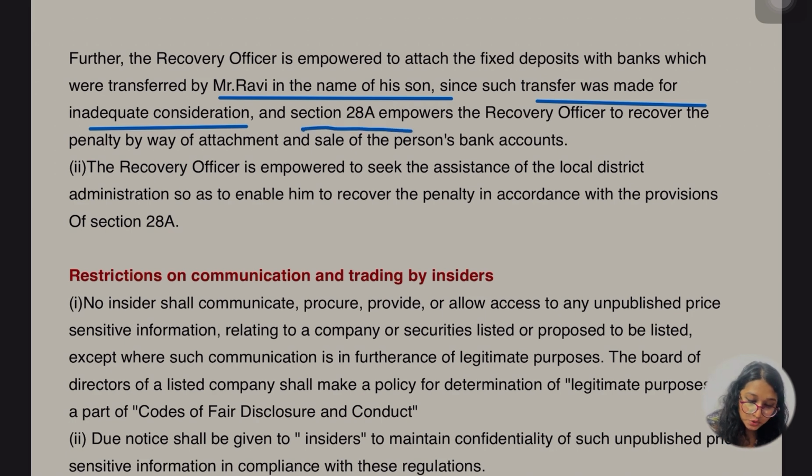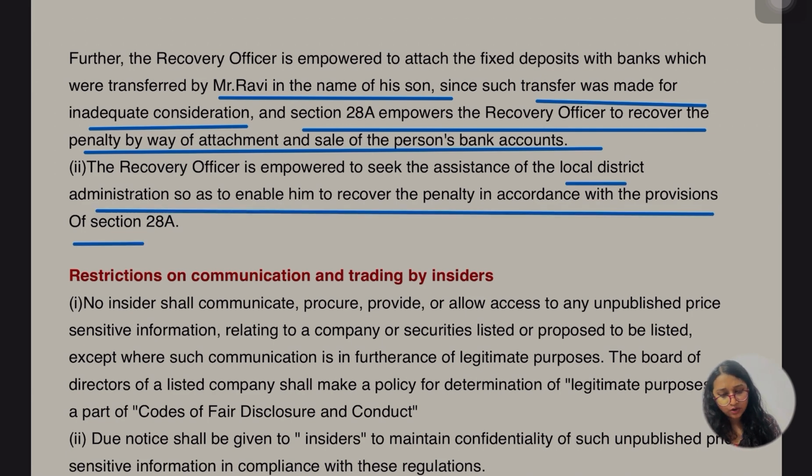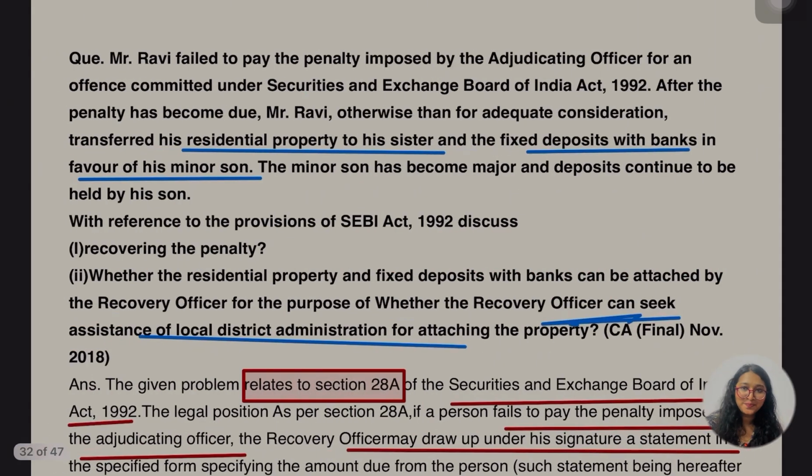Yes. And section 28A empowers the recovering officer to recover the penalty by way of attachment and sale of person's bank account. Okay, so let me go to the conclusion now. The recovering officer is empowered to seek the assistance of the local district administration so as to enable him to recover the penalty in accordance with the provision of section 28A.